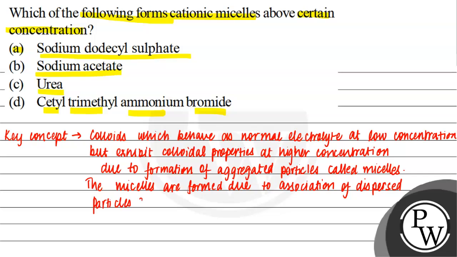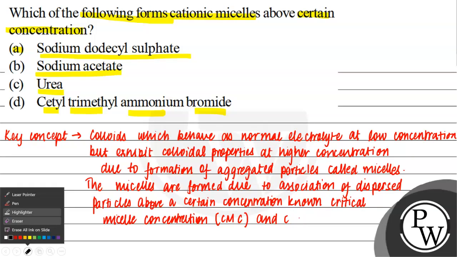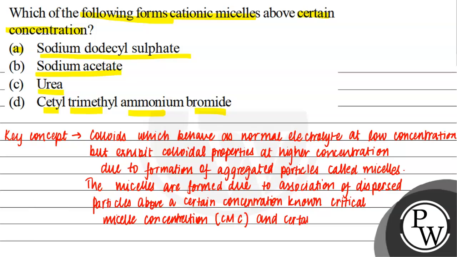above a certain concentration, which is known as critical micelle concentration or CMC, and above a certain temperature known as Kraft temperature.